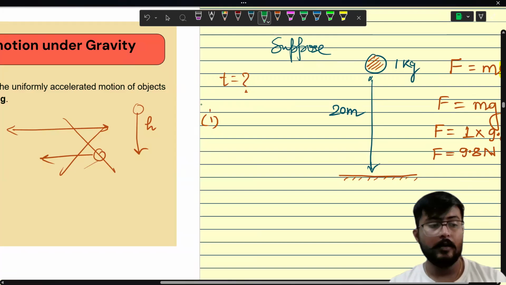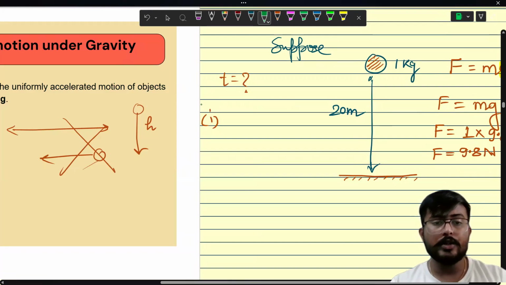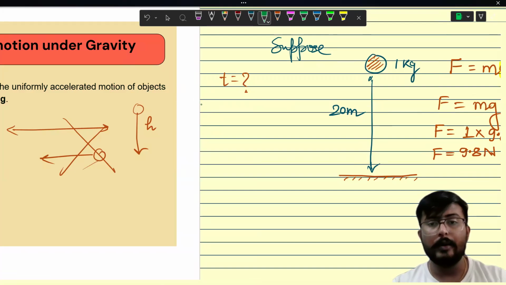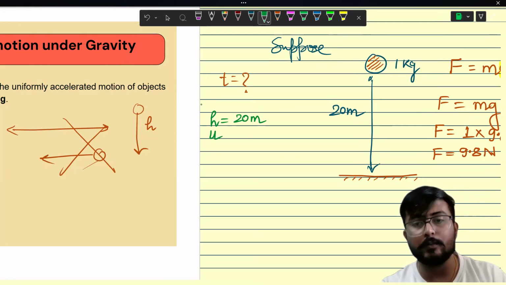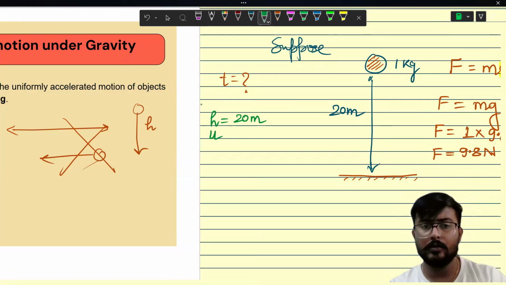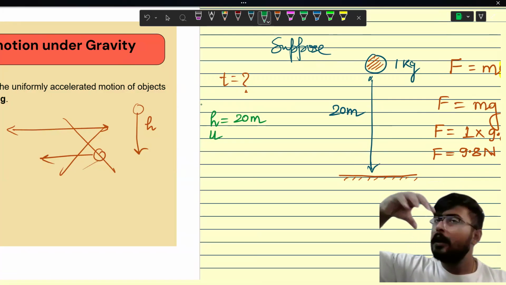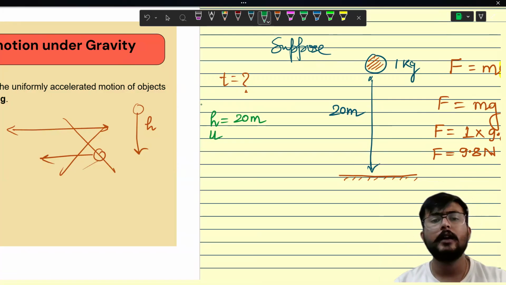Now let's take the example of this question. How much distance is it covering? The height is 20 meter. What is the initial velocity when you are dropping this object? When you drop something, it does not have any velocity, it has zero velocity.